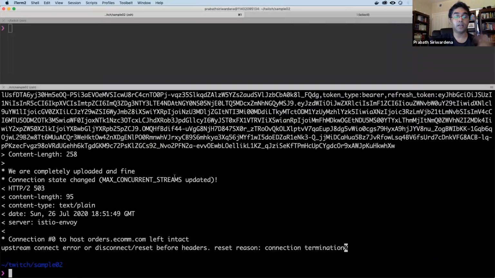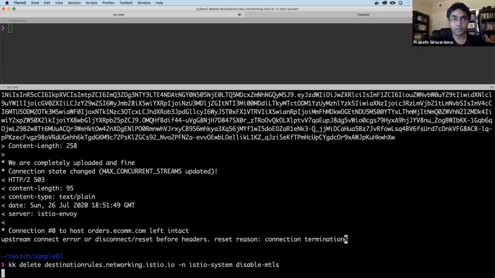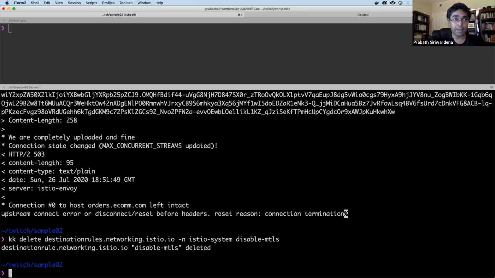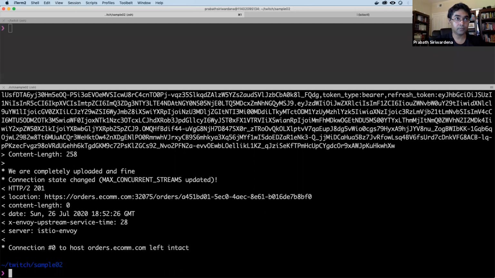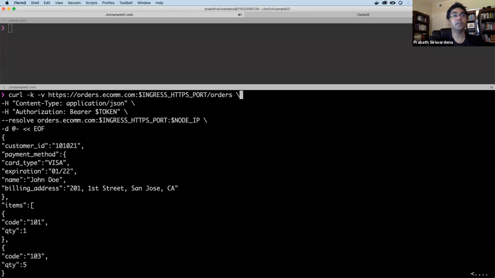Now let's delete the destination rule we applied to the Istio system namespace. Let's remove that. Delete destination rule. Yes, so we deleted that. Now this request should succeed again. Yeah. Now it works as expected.